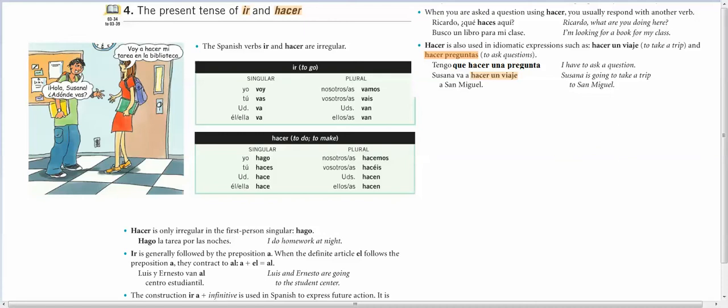Okay, so I'm going to talk to you about ir and hacer. They are both irregular, meaning that they don't fit that pattern that we had learned for conjugating AR, ER, and IR verbs, which would make sense. If you look at ir right here,